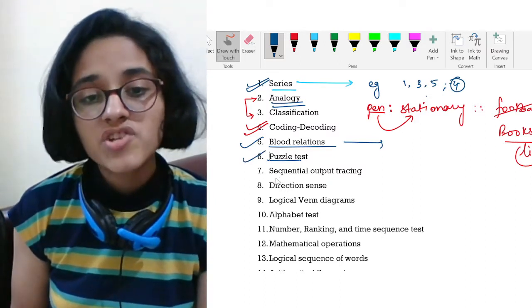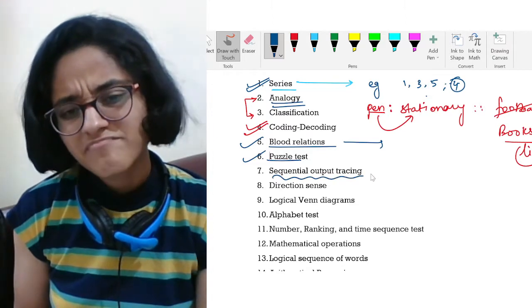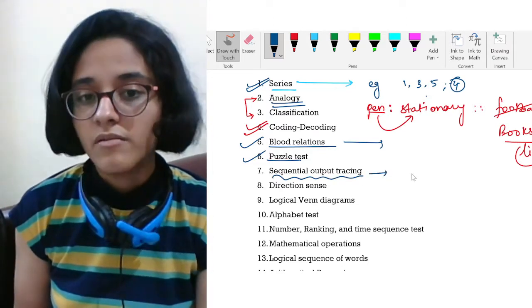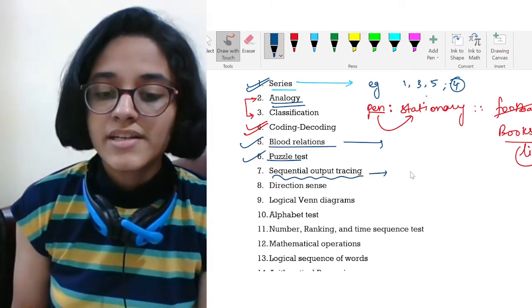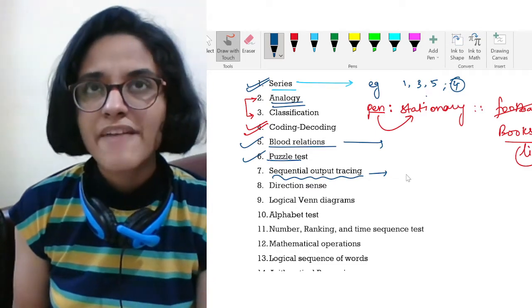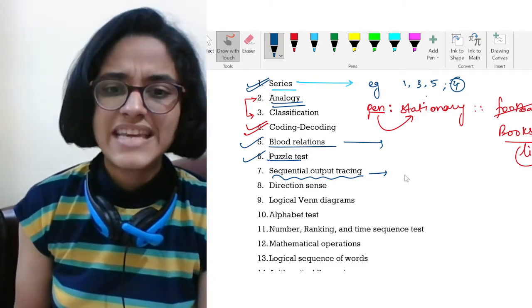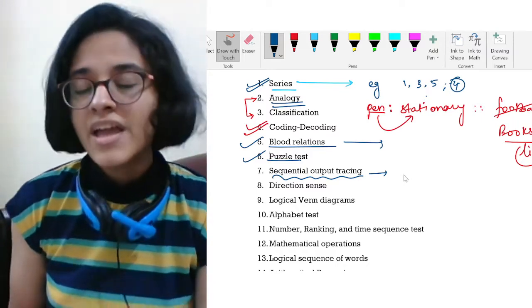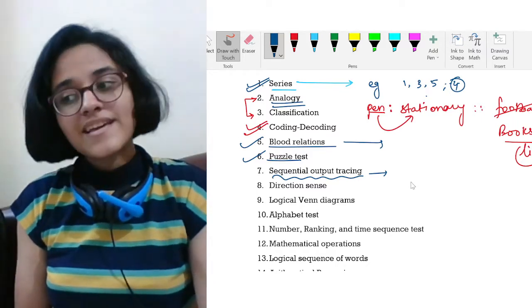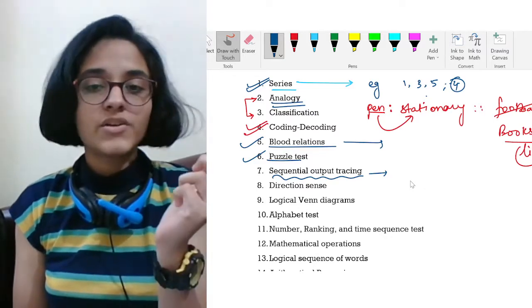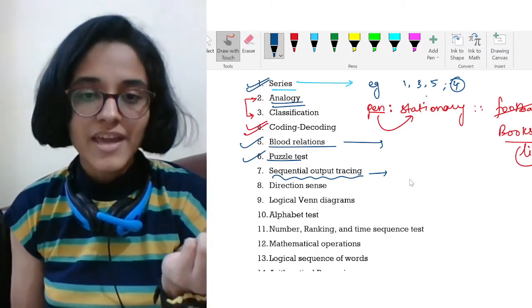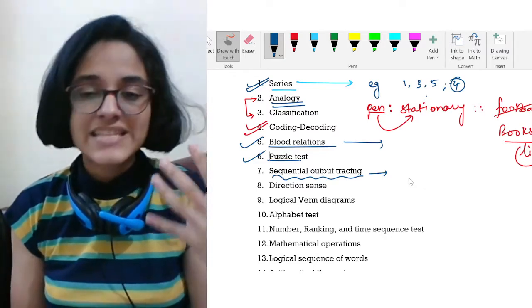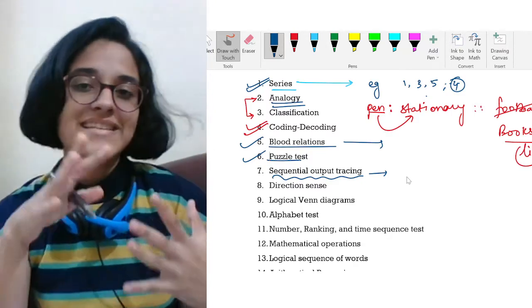Next, we have sequential output tracing. Now, this is a new term if you have heard it. The first time when I saw it, I felt like, oh god, I have never seen this in my elementary classes. So definitely it's something new to me. Now, sequential output tracing is more related to a computer language. They're going to give you 4 to 5 sequences, and you need to trace an output.